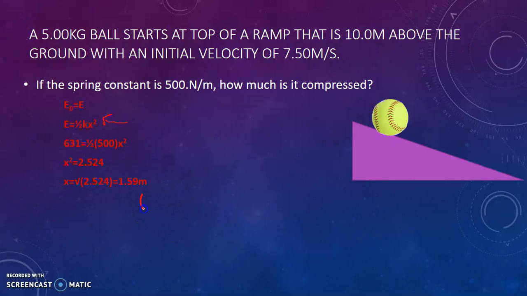So we plug in what we know, 631 joules equals 1/2 times 500, which is the spring constant, times the distance the spring is compressed. We plug in what we know, and remember again, the inverse of the square, we take the square root of 2.524, and we should get 1.59 meters.